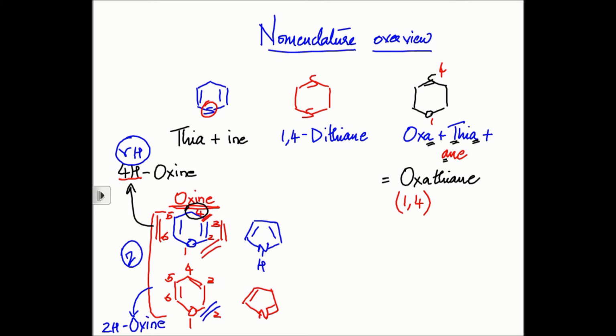Okay? So now you can differentiate between the first compound and the second one. The second one will be called 2H oxin. Can you see that? So now there is no confusion at all.